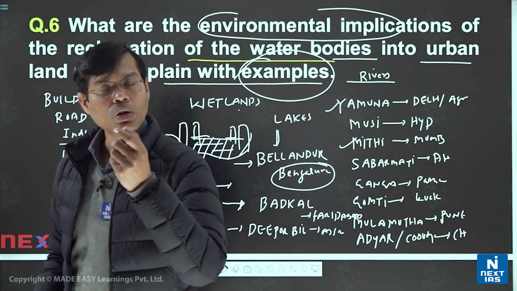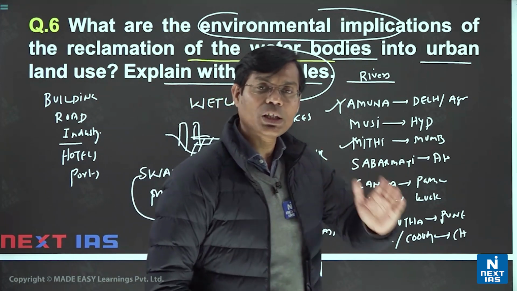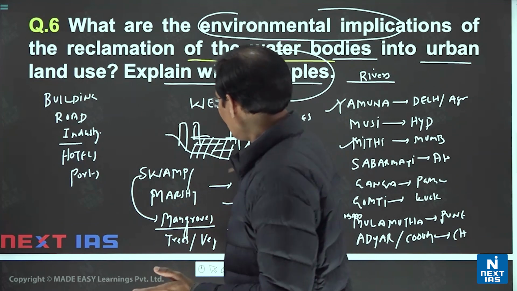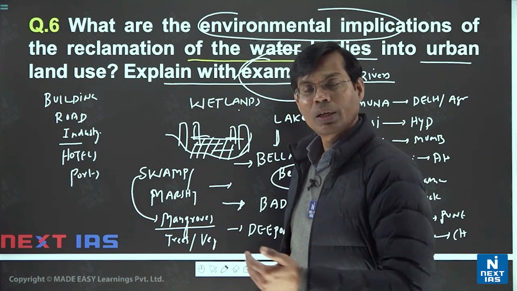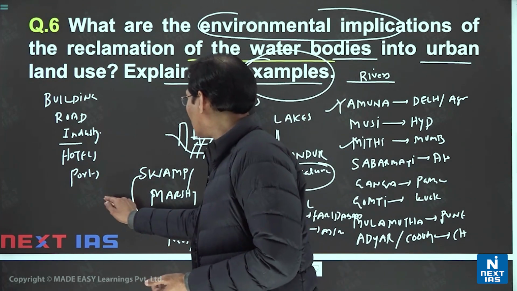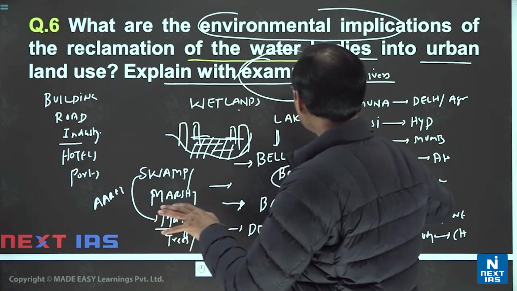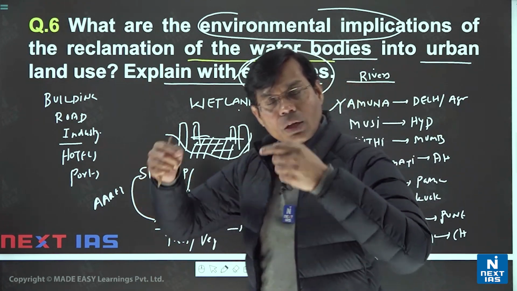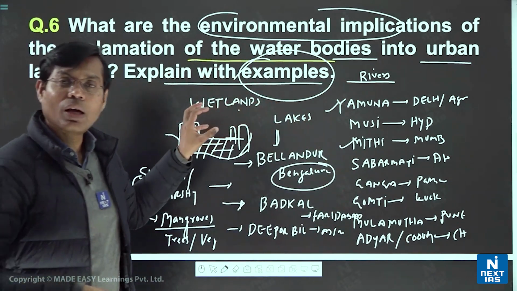Okay, one lake, Belandur is enough. Two or three rivers: Meethi, Adiyar of Chennai, Musi of Hyderabad and Yamuna of Delhi is enough. Also a mangrove example near Chennai, near Mumbai, and also some forested area, Aarey forest of Mumbai, etc. So what you have to see is, okay, examples I have to choose from current affairs, whatever you have in your mind. Then you can pick those examples.